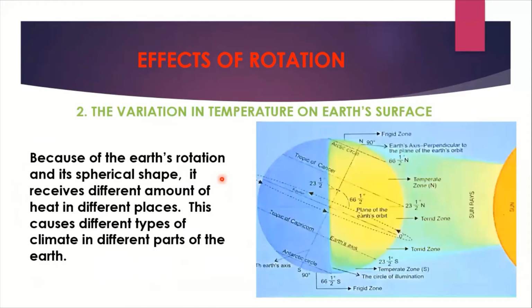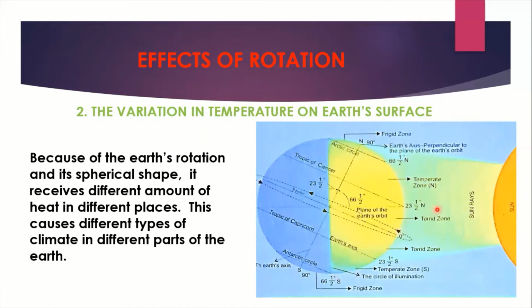Okay, next is the variation in temperature on earth's surface. I have already explained that. The variation of temperature on earth's surface: whichever places get sun rays vertically, that place is very hot. That means more heat is absorbed by these areas. Now when it comes to the poles, the north pole and the south pole, you can see that the sun rays are in a slanting position. They come in a slanting position, and they travel a long distance. That is why when they come here, the heat will be very less. So the north pole and south pole are always very cold.